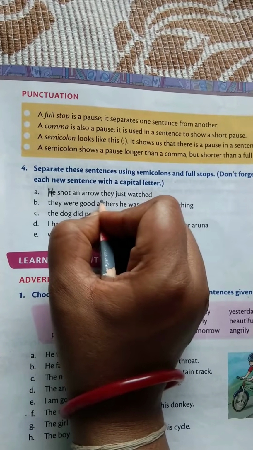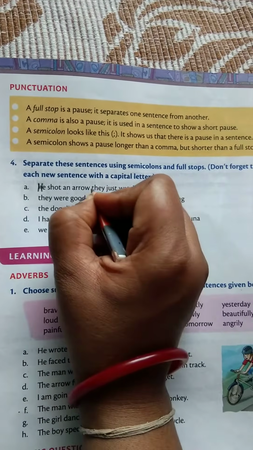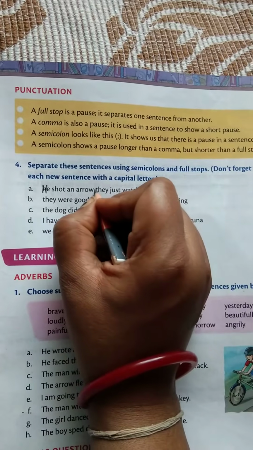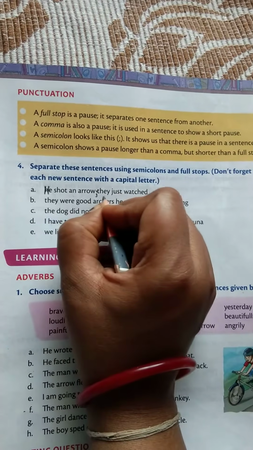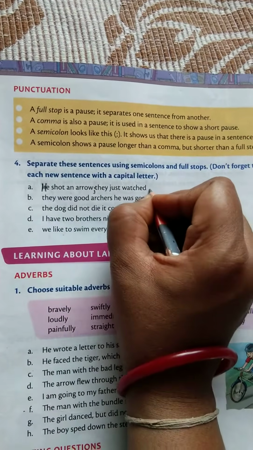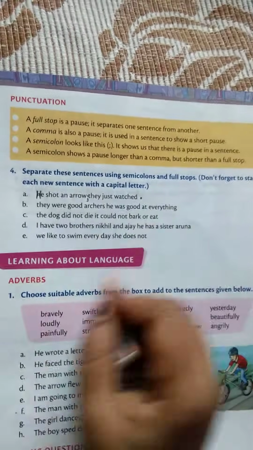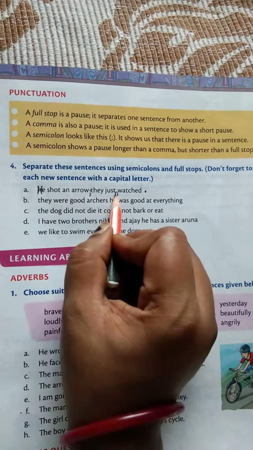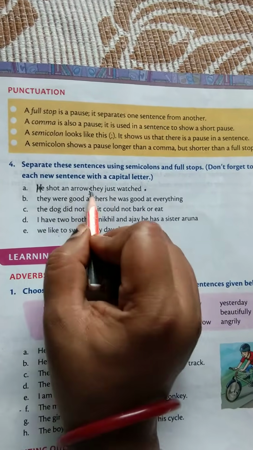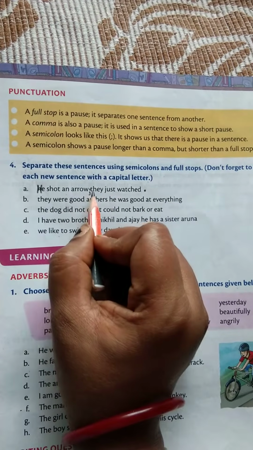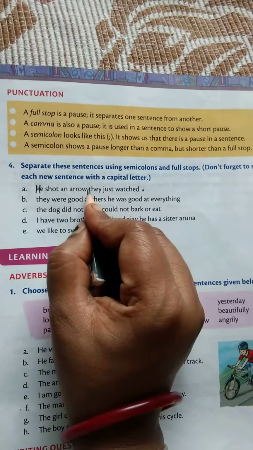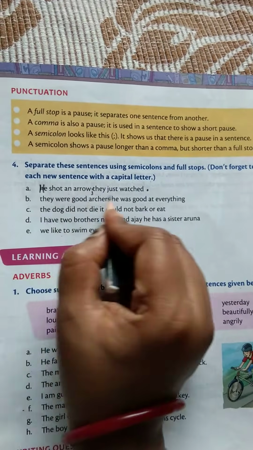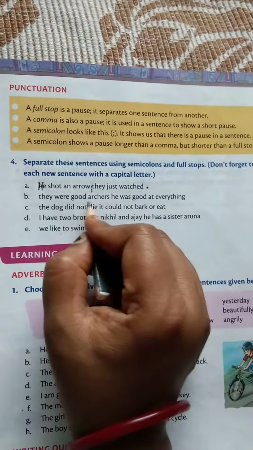He shot an arrow. After this, they just watched it. So you put a semicolon here because this is the next sentence, and put a full stop because it says to separate these sentences. It means two sentences are given, you have to separate them with the help of a semicolon. Okay, this is a semicolon, one dot and a small comma. So you can change it like this. Come to the next one.